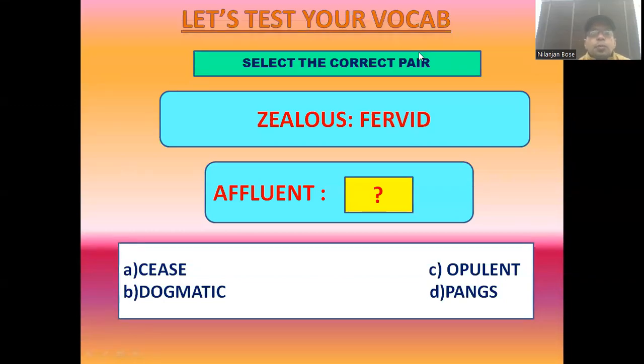Well, here comes the third question. It is zealous is to fervent. Now, do you know what is the meaning of zealous? Zealous means highly enthusiastic, very eager to do something. So it is the synonymous word of fervent. As you find, the pairing is zealous is to fervent. Once again, it is the synonymous relationship.